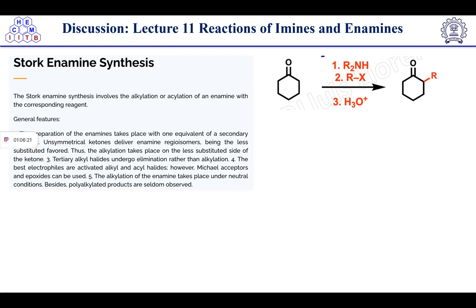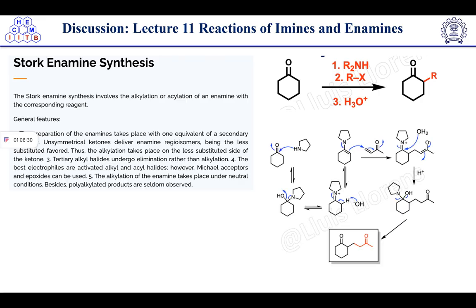In the Stork enamine synthesis, we involve the alkylation and acylation of the enamine with the corresponding agent. So in this reaction, you can see that the enamine formation is taking place. How is it taking place? This nitrogen lone pair will attack the carbonyl carbon and form this type of intermediate, and it will attack the corresponding alpha-beta unsaturated ketone, like a Michael addition type of reaction, which will give this product.